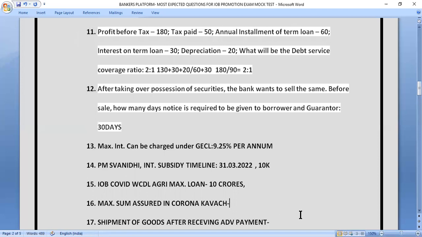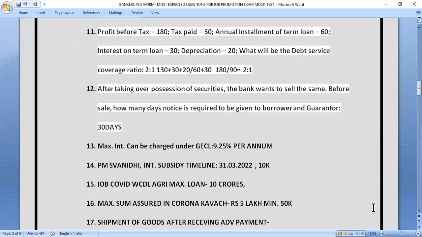So next question is, what is the maximum sum assured in Corona Kavach policy? So what will be the maximum sum assured? So the maximum sum assured is rupees 5 lakh. So up to 5 lakh rupees sum assured is available in Corona Kavach. And in this, if we'll check out what is the minimum, that is minimum amount is 50,000. So let's move to next question.